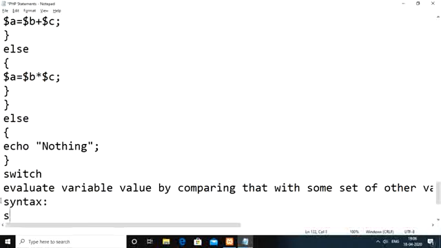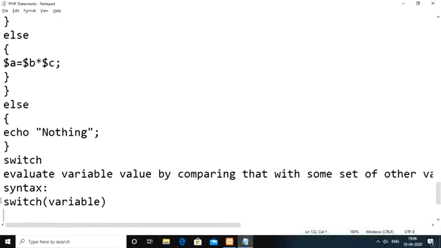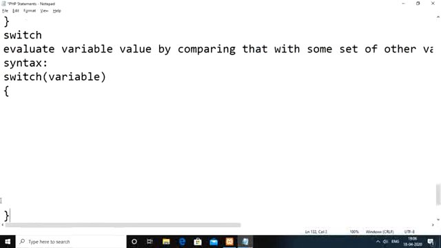Here first we write switch of variable. This variable value you are going to compare with some other set of values which are part of case labels here, followed by the case keyword with whatever values we have. Followed by that we execute some set of statements here, statements 1.